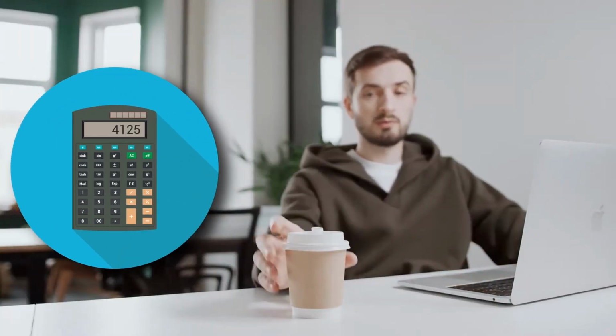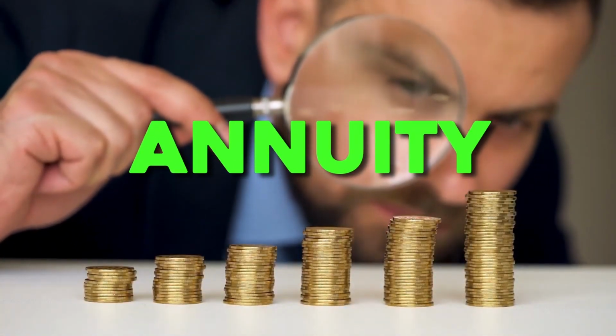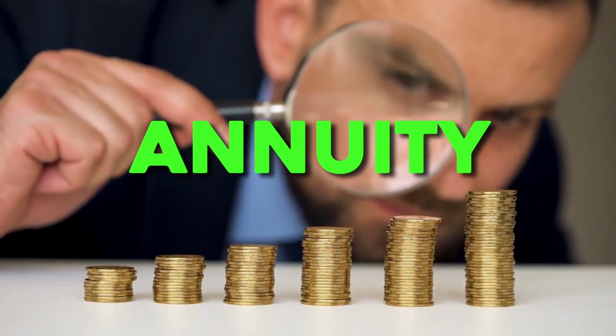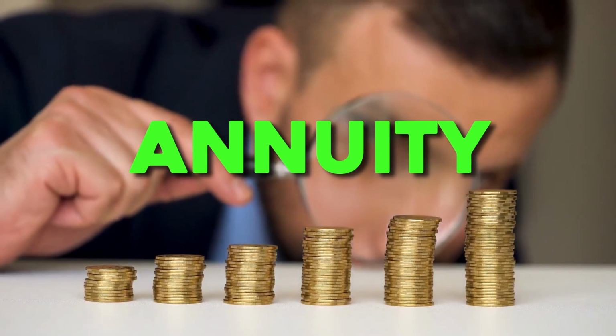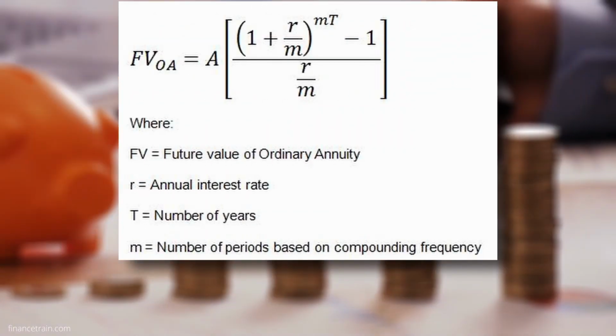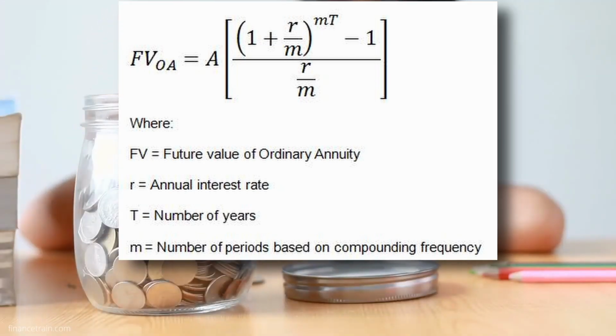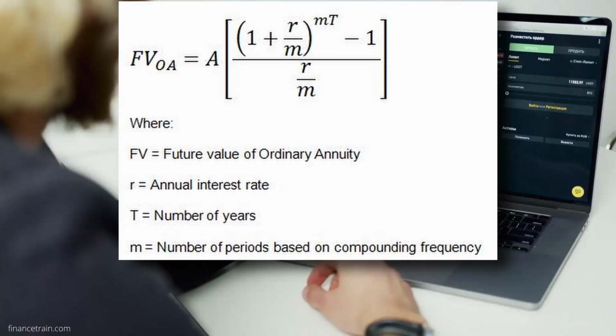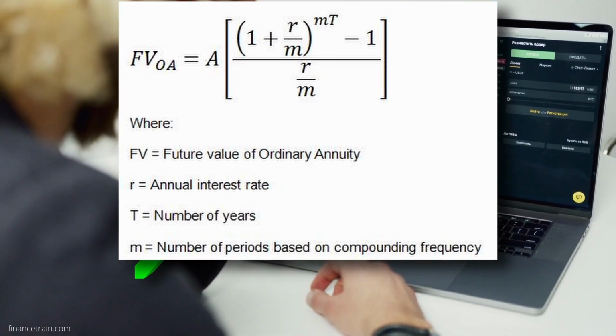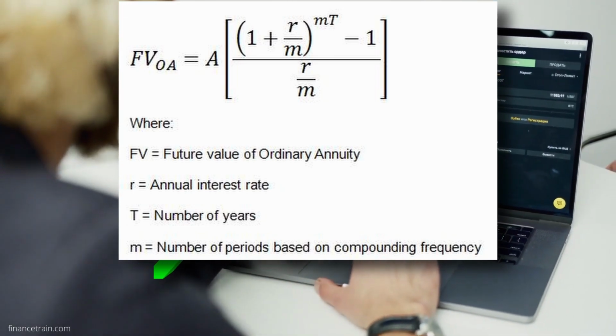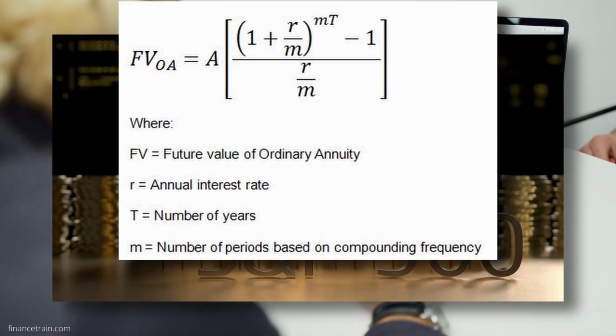To calculate the future value of a periodic payment, we must introduce another financial concept, the annuity. An annuity is a series of equal payments made periodically throughout a given period of time. Then, the future value of an annuity will be calculated according to this formula. To demonstrate the power of a constant and periodic investment plan, let us consider the stock market example using an annuity of $50 per month invested in the S&P 500.